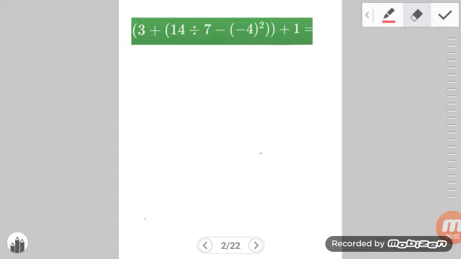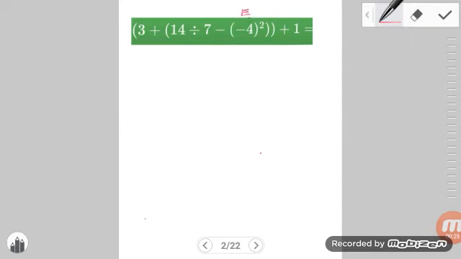Alright guys, so we're just going to go on to question 2 here, where we have this PEMDAS question. There are a couple of areas that we are going to have to work out first before we work out the outer brackets. We have inner brackets here. We have an inner bracket here, which is the exponent part. So let's label that. This is our E section.